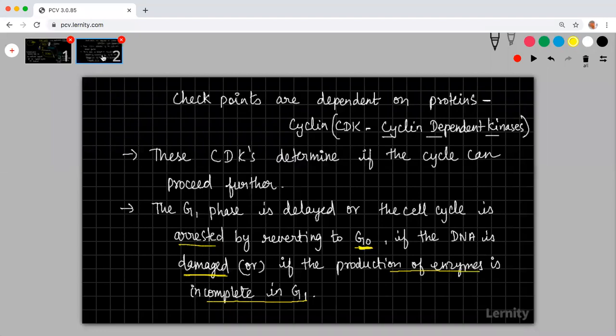If the cells do not proceed with the G1 phase forever, it is called sterility or infertile. No, you cannot say it that way. Sometimes it can revert back also.